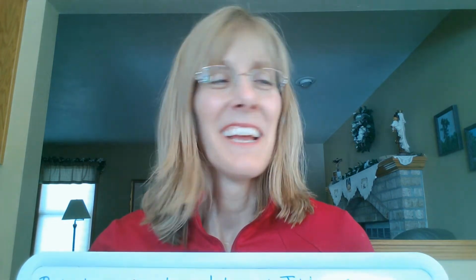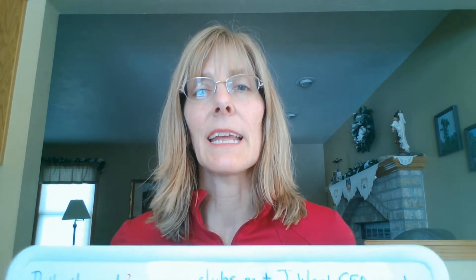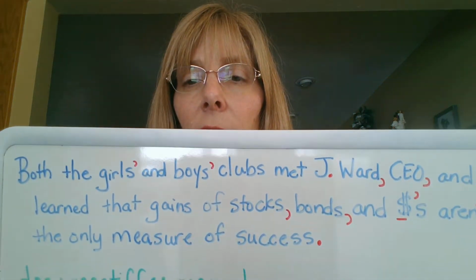Now there's a couple of things going on with dollars. First, you have to show that the dollar sign there isn't an error. So you underline the dollar sign. And then to show that it's dollars plural, you use the apostrophe S. And that's it. Stocks, comma, bonds, comma, and dollars aren't. Aren't is a contraction. So you know that you would put the apostrophe where the missing letter is. So the apostrophe will go between the N and the T. Aren't the only measure of success, period. Okay, so let's see if what I said matches what's on here.